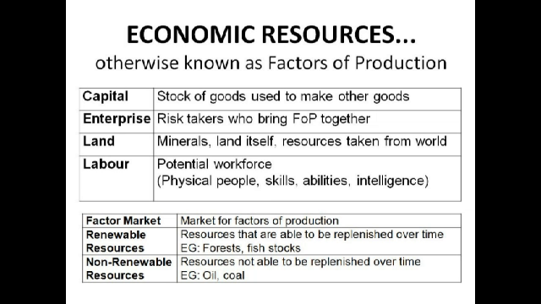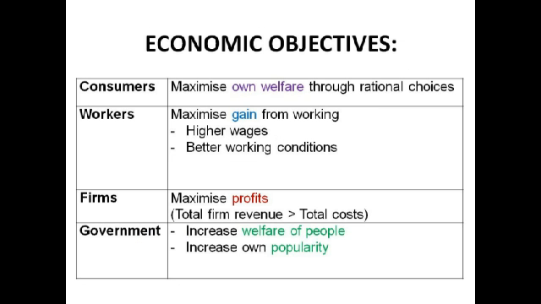Different members of society have different economic objectives, and there are four main members of society: consumers, workers, firms and governments. Consumers are very self-centred, and their main aim is to maximise their own welfare, and they'll make rational choices. Someone might be hungry and think, I'll buy an apple, and that'll be a rational choice. It'll make them feel less hungry, and they'll feel better, so better welfare.